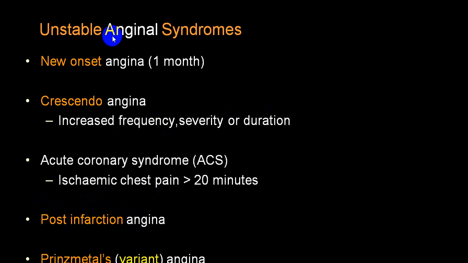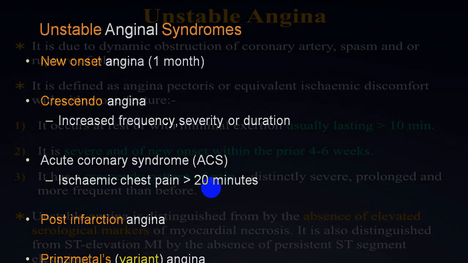But in case of unstable angina, before a person develops an infarct, the person gets new onset of angina, it is increasing in frequency, severity, and duration, then we call that as a crescendo. And as it is followed by either STEMI or non-STEMI, that's why we also label this as pre-infarction angina. And usually pain lasts for more than 20 minutes. That is unstable angina syndrome.